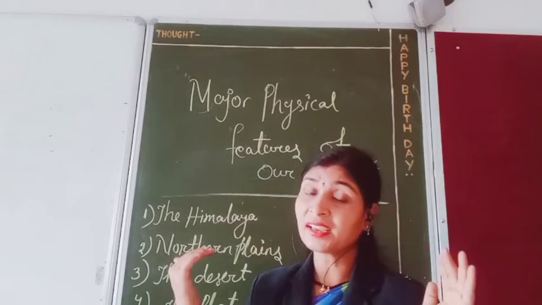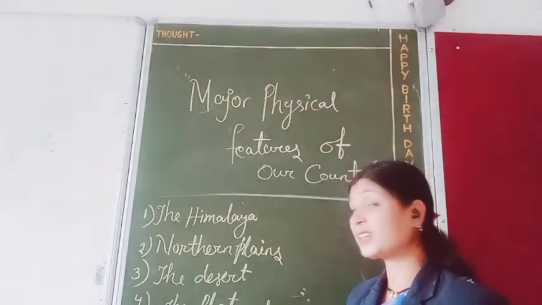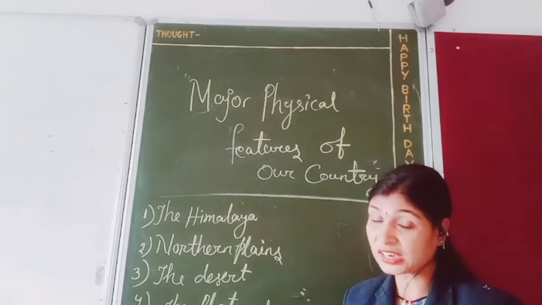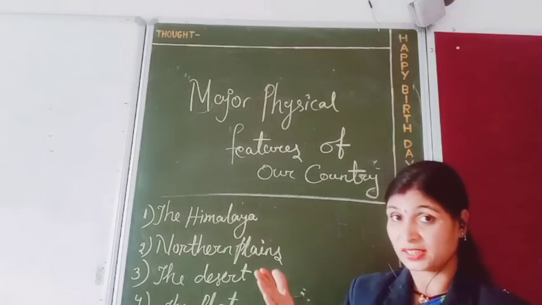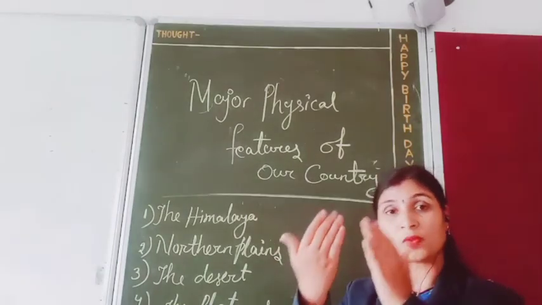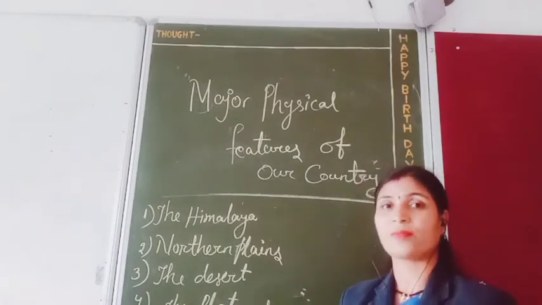The Godavari, Krishna and Kaveri, these three rivers come from the Western Ghat and flow down into the Bay of Bengal.